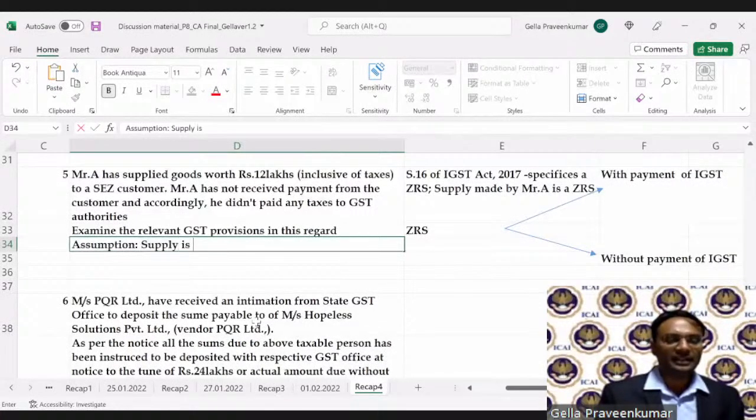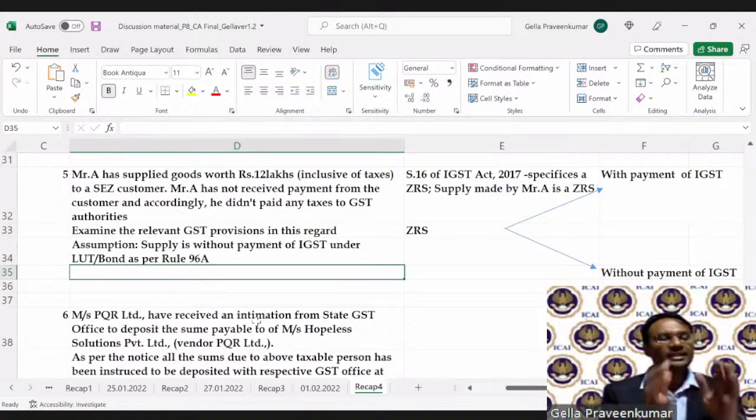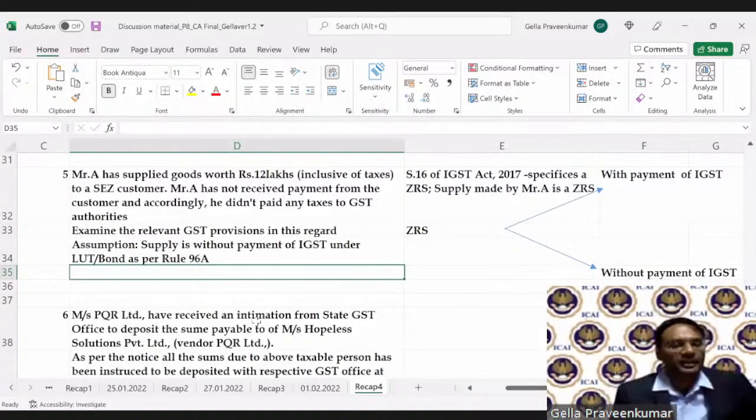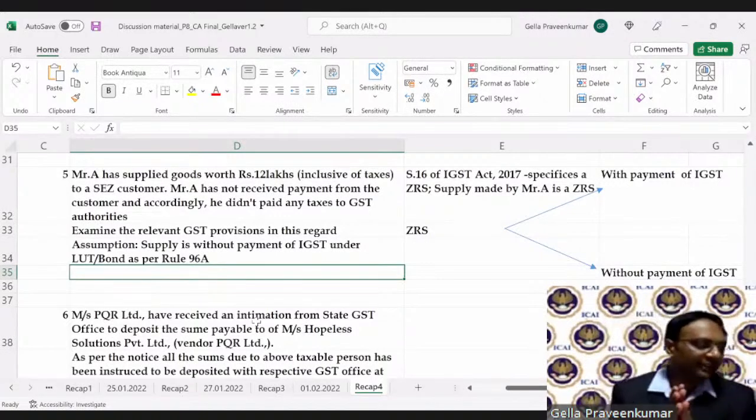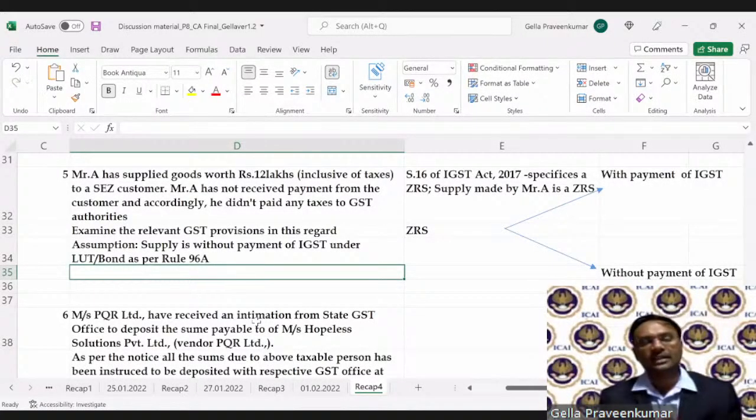Supply is without payment of IGST under LUT or bond as per Rule 96A. So here, this gentleman has made a supply without payment of taxes. The moment I say with payment of taxes, look at your section 122, clause 3: collects any amount as tax but fails to pay the same to the government beyond a period of 3 months. The moment he has collected the tax, then penalty under 122 is applicable.